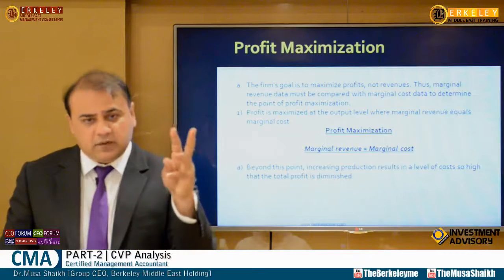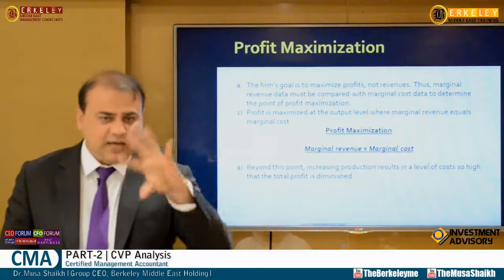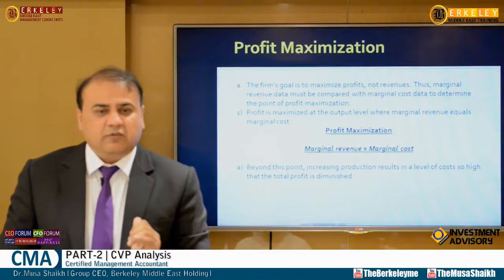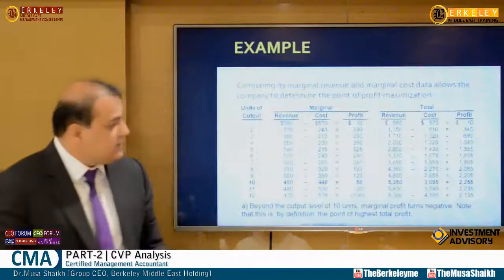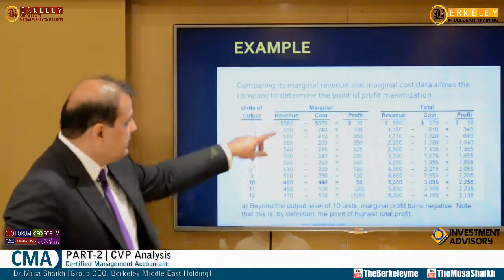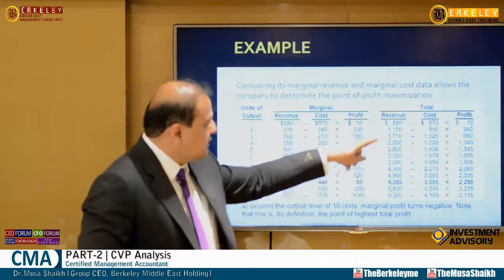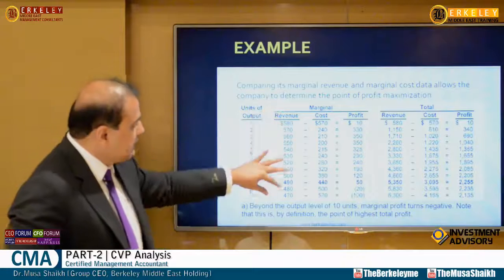Then there is a pure competition, and there is a monopolistic competition. These are some types of economies, hypothetical. But in every economy where we say profit maximization, MC will be equal to MR. So as I told you, in both, this is revenue, this is cost, this is the profit, this is also revenue, profit. So if you see, this is marginal.